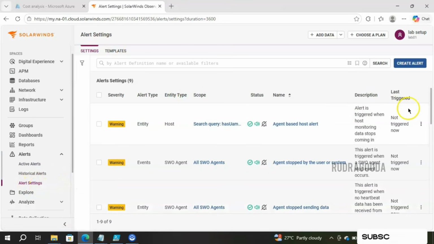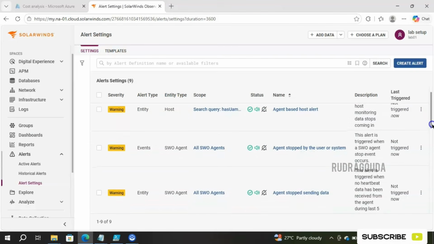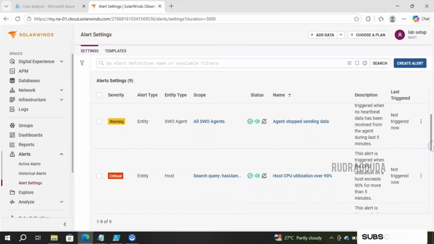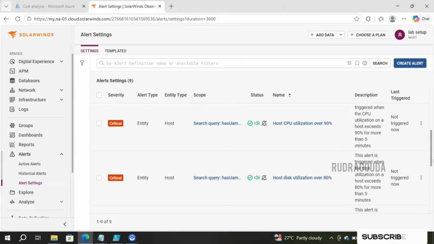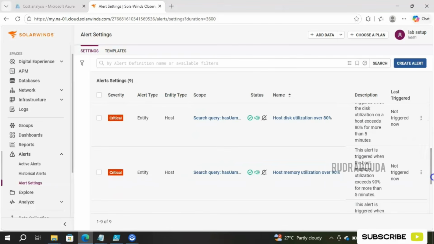Right now you are able to see a few alerts which were configured earlier by SolarWinds itself. For example, agent based host alert, agent stopped by the user or system, agent stopped sending data, host CPU utilization over 90%, host disk utilization over 80%, host memory utilization over 90%.